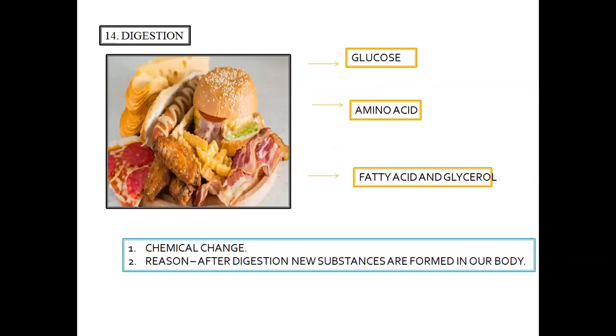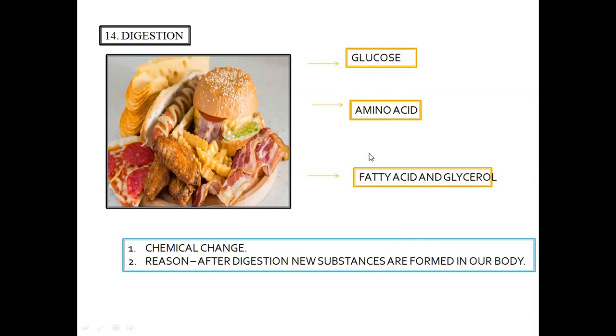Now, digestion. As you can see, the tasty food is displayed on the screen. I hope all of you like this also, students. That is why I have displayed it on the screen. Now see, students, this food, when we intake, after digestion, what happens? They form body components like glucose, amino acid, and fatty acid and glycerol. You have already learned this.